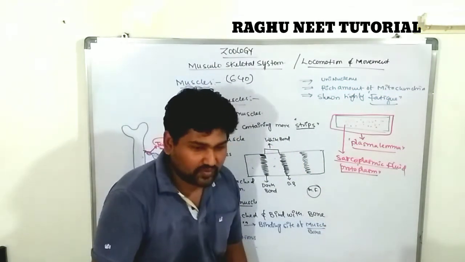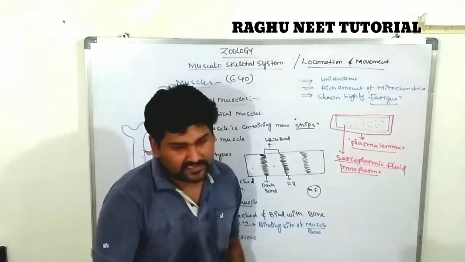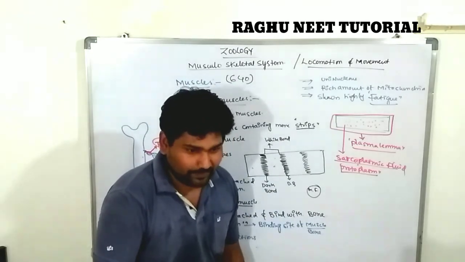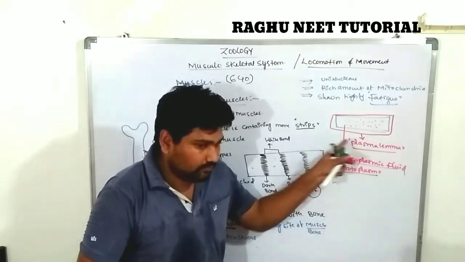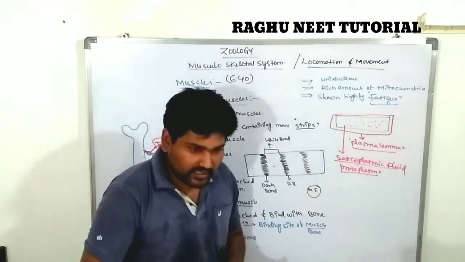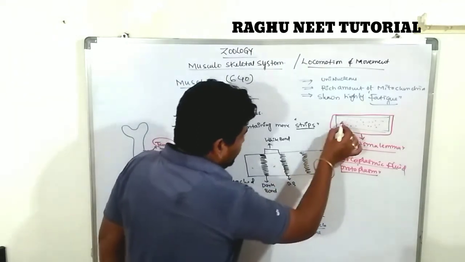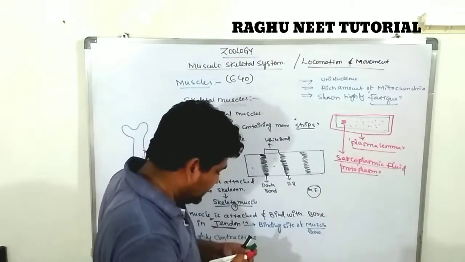The muscle fibers also contain the endoplasmic reticulum.